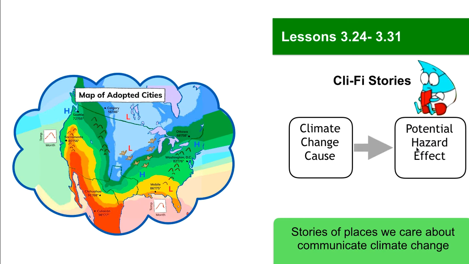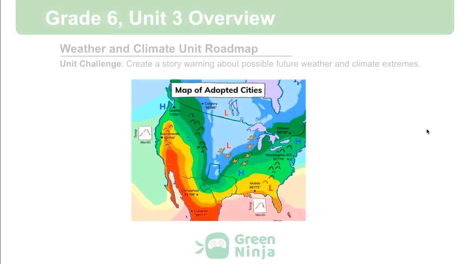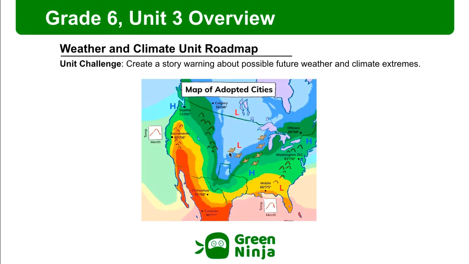We write stories about the places that we care about, both to demonstrate our understanding of climate, but also to connect to our audience and communicate about climate change. It's all here in our unit roadmap, so let's get started.